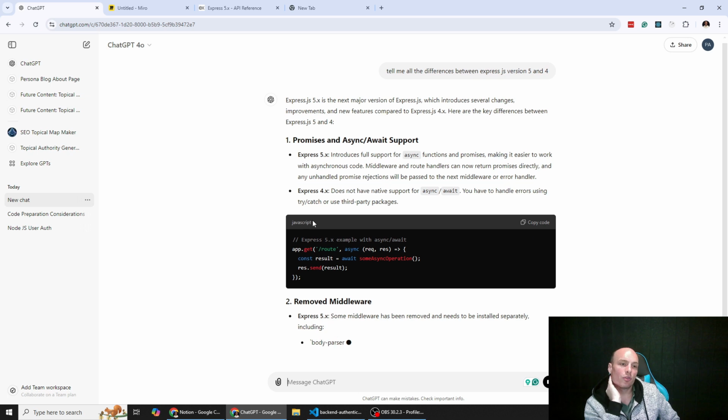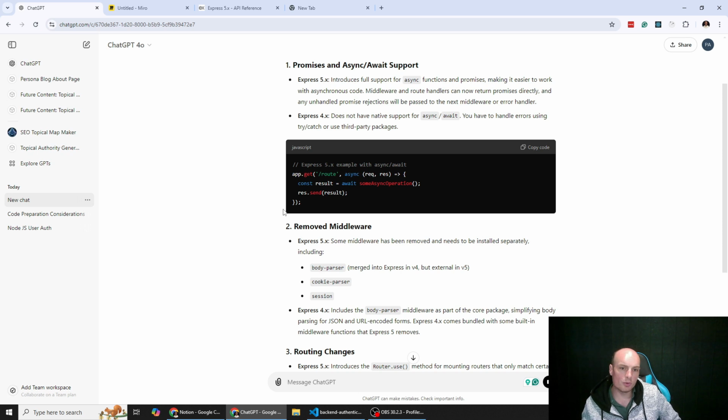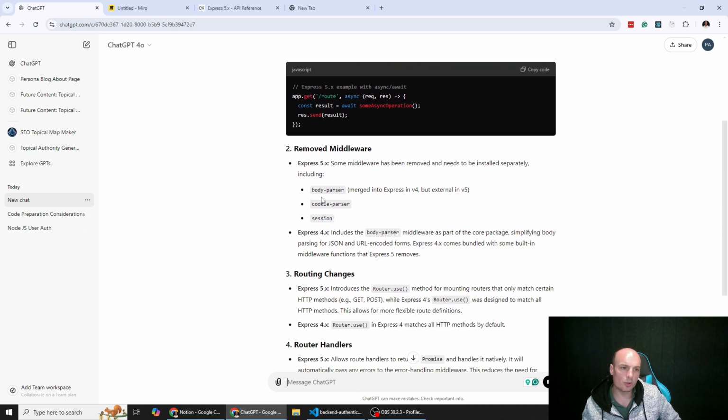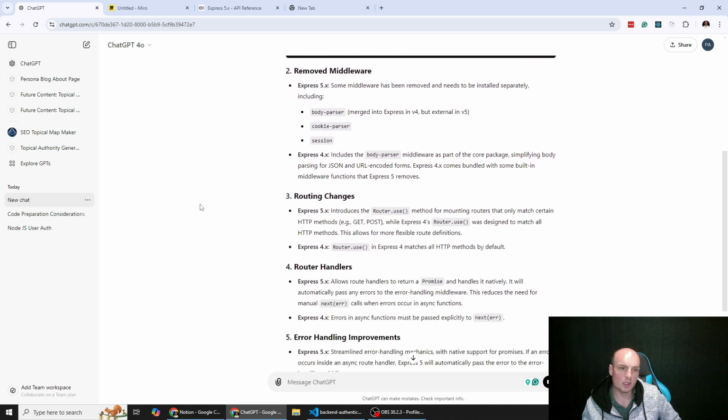Okay, so yeah, Express 4.0 doesn't have native support for async await. Have to handle errors using try, catch, or use third-party packages. So that's how I'm more familiar with it. Some middleware has been removed and needs to be installed separately. So body parser, cookie parser, session. Routing changes, introduces router.use.